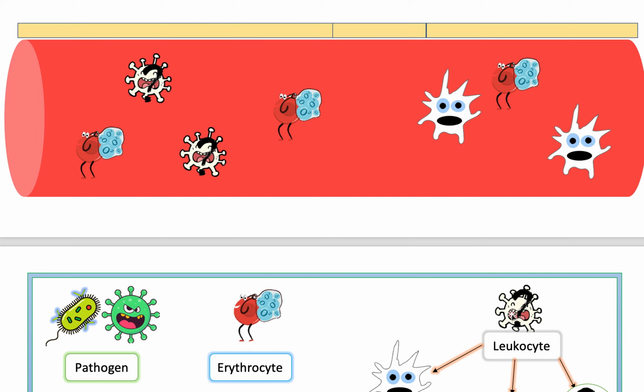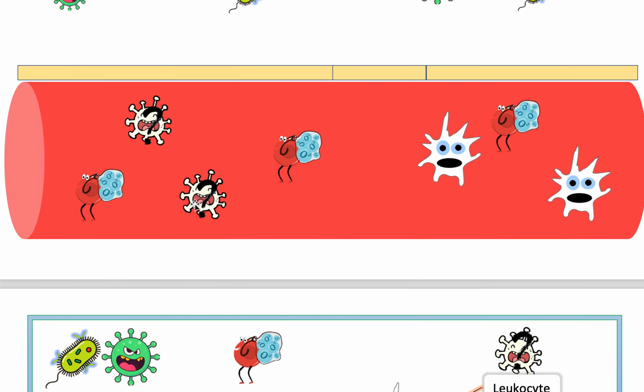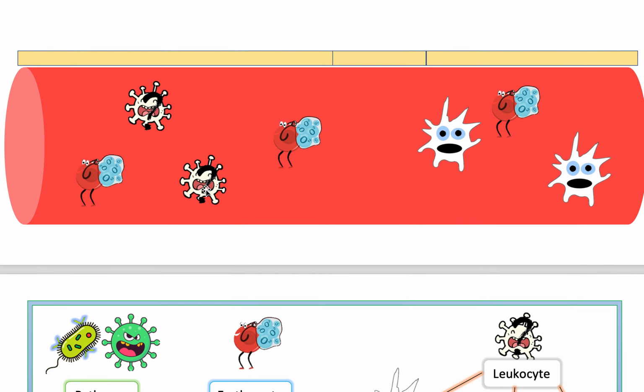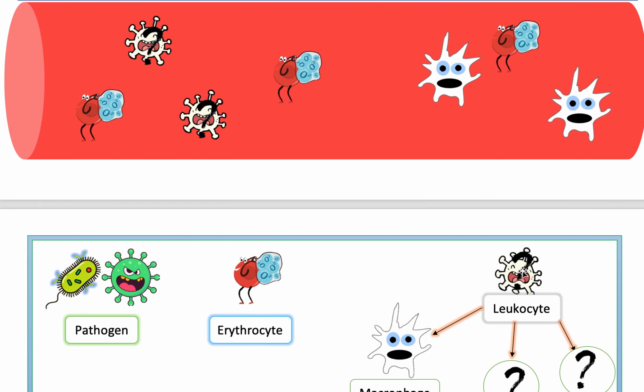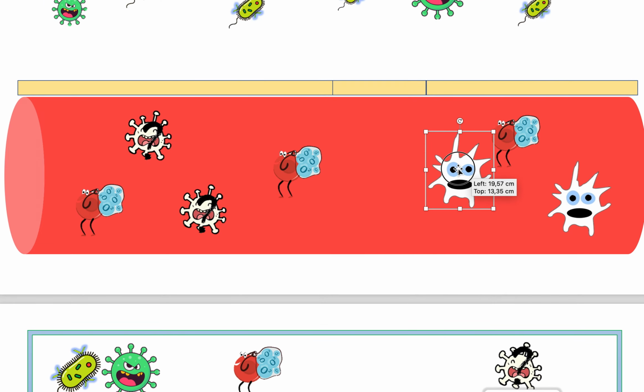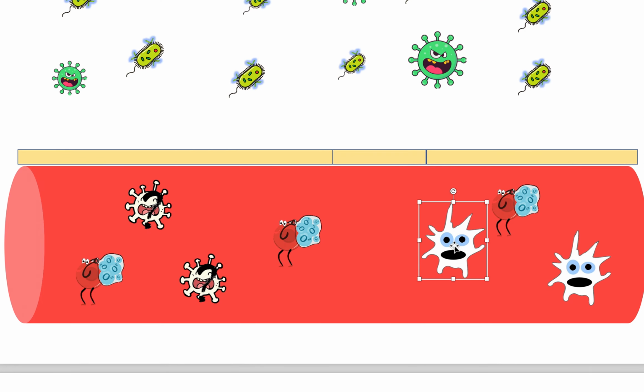But all white blood cells, so all leukocytes, are involved in the immune response, meaning they are like guards. They're going to help keep your body safe. So no matter what type of white blood cell it is, it's going to help you keep safe. And like I just mentioned, one type of leukocyte is a macrophage, and it is especially important in this innate or non-specific immune response. And you'll see what I mean.